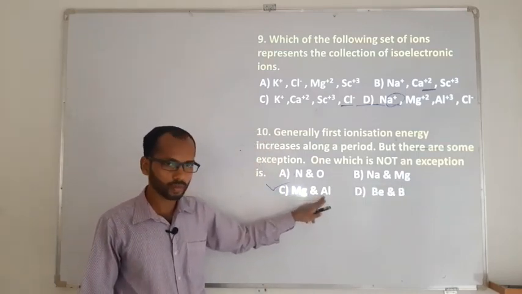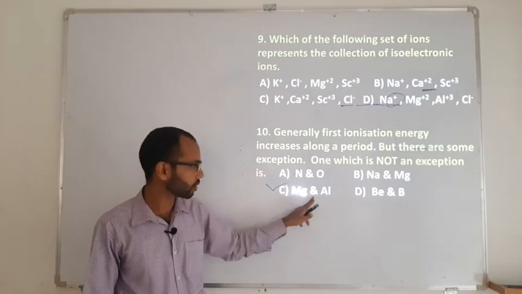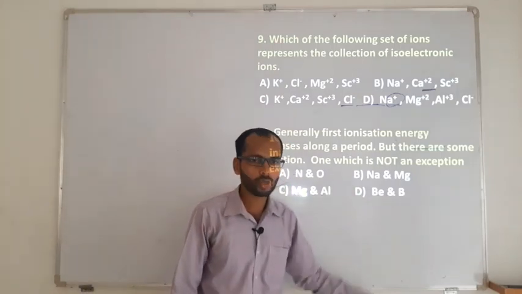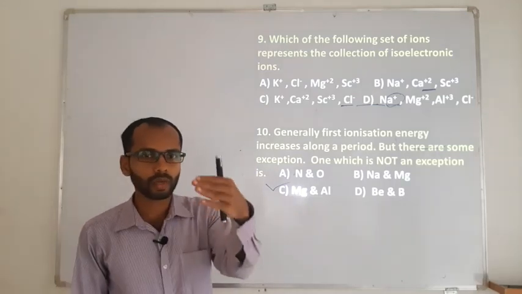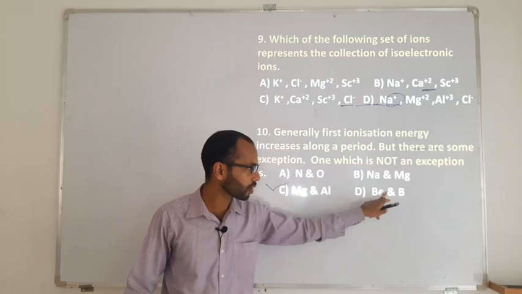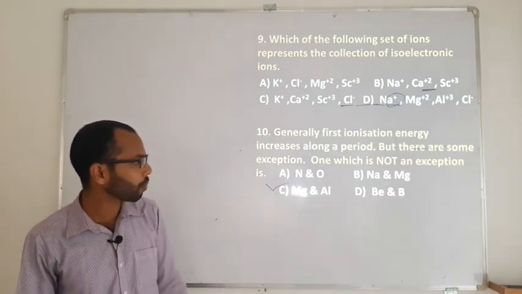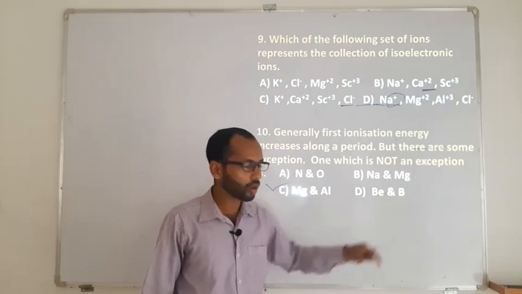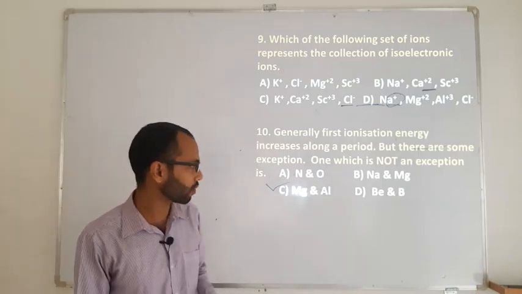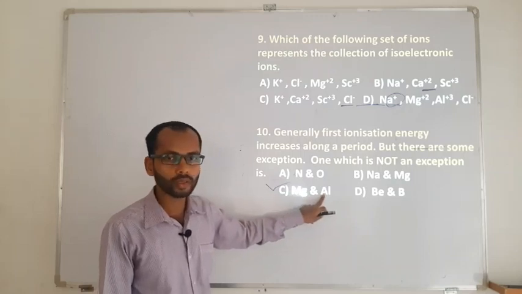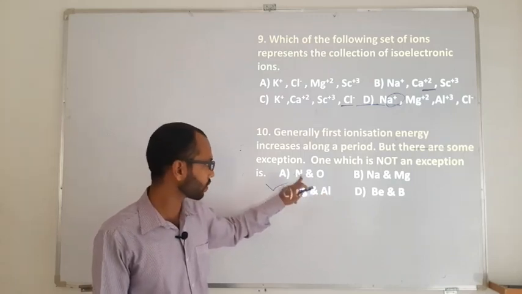Magnesium and aluminum, this is not going to be an exception. The reason is that it is s2. Beryllium and boron, it is also not going to be an exception, because beryllium comes first, then boron. Beryllium has s2 configuration, boron has s2p1 configuration. Magnesium has s2 configuration, aluminum has s2p1 configuration.